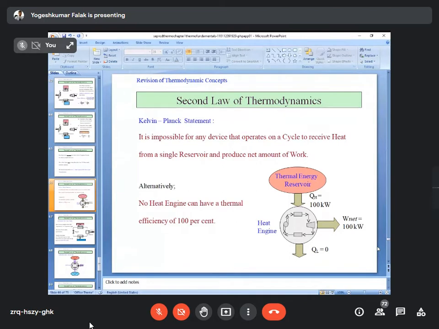So no heat engine can have thermal efficiency of 100% because some of the heat is rejected to the surrounding, right? Simply we can say that take the IC engine, the internal combustion engine of your four-wheeler or two-wheeler. You use petrol or diesel to burn to give the net work output, but some heat is rejected to the surrounding through the silencer. So 100% of the heat is not utilized. Some part of the heat is rejected to the surrounding. Got it? It's a simple example of it.